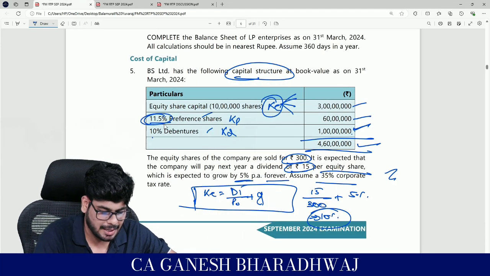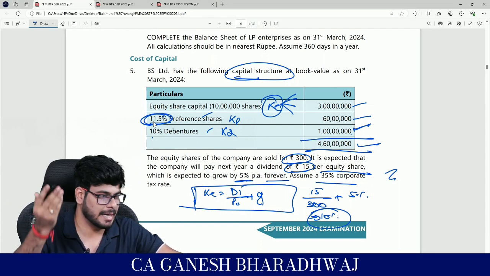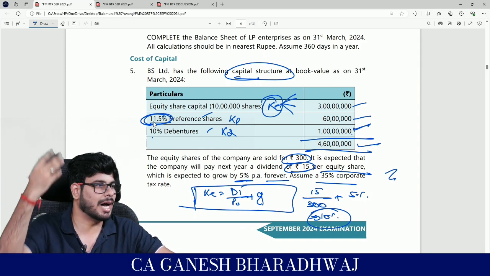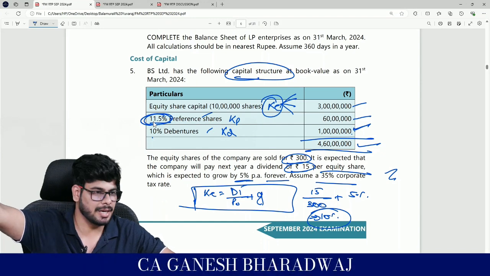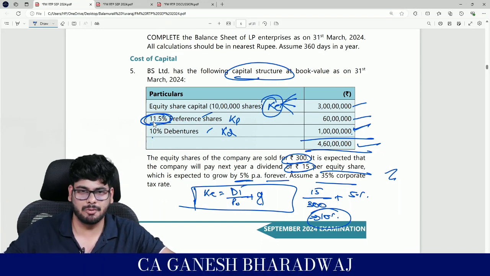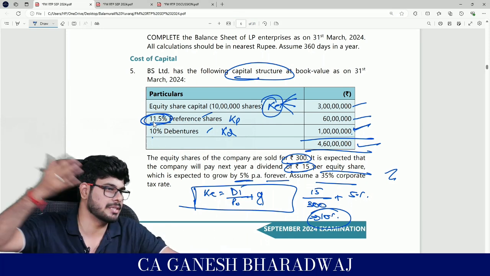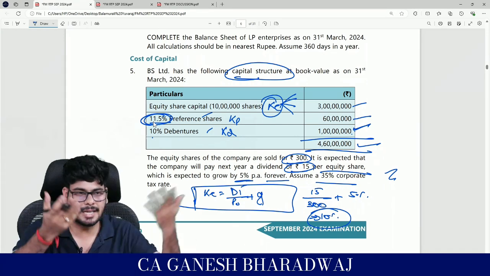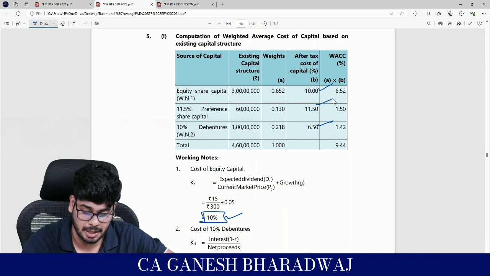And directly there is no tax adjustment also. The entire dividend is the only cost for you, right? So it's going to be directly 11.5, or if you want, you can also plug that formula that I said, but RV, the redemption value, will be equal to your net proceeds, right? And in the denominator also RV will be equal to NP. So basically the only cost that you have is dividend, which is already a percentage on your face value because your face value is equal to your market price. Since in the absence of information, directly you can take KP as what? It is 11.5%. Clear with this, guys?